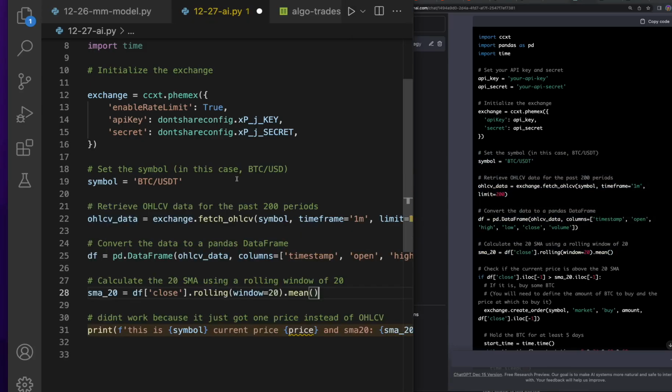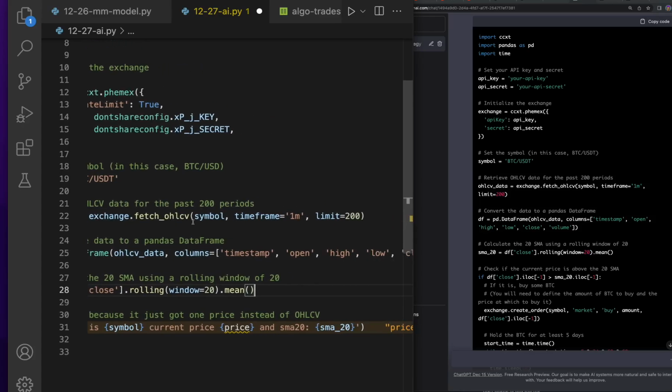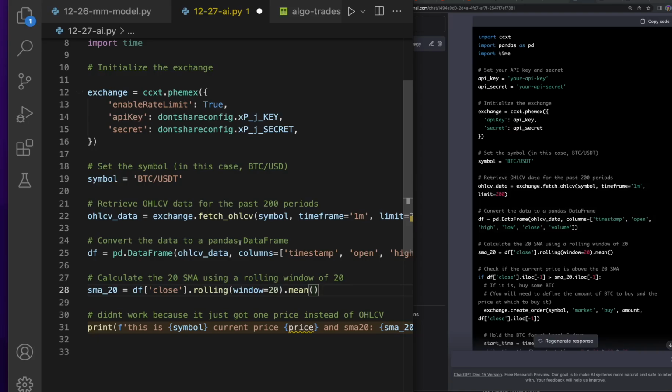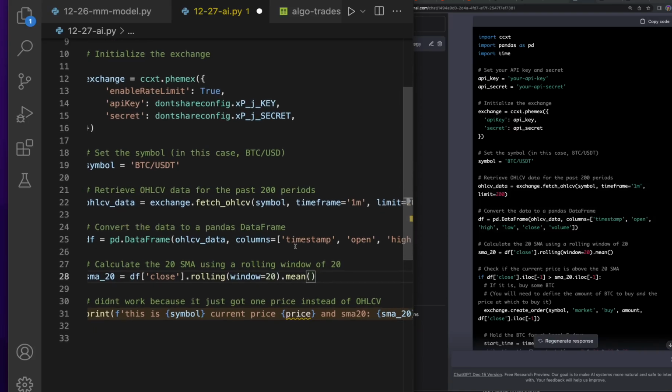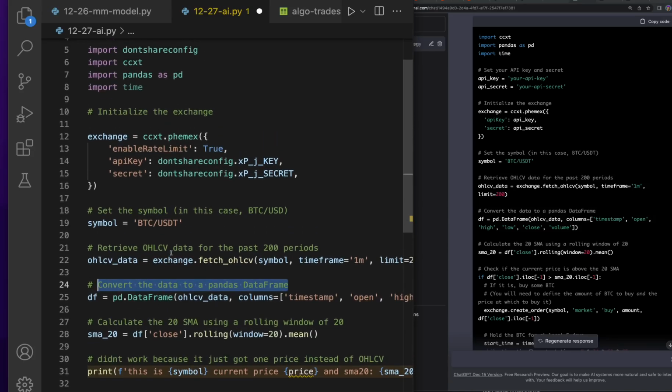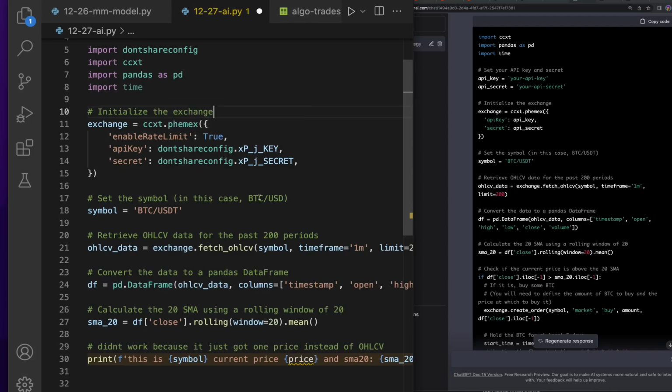So retrieve open, high, low, close, volume data. That looks good to me. Goes to the exchange, fetches the symbol, the time frame, the limit, and then it converts that data to a pandas data frame. One of my favorite parts of this is that even when it does something wrong, it gives you the English steps, right? So like for the case of initializing the exchange, the first time we did this, it didn't put in my keys, but at least it told me the first step, right?